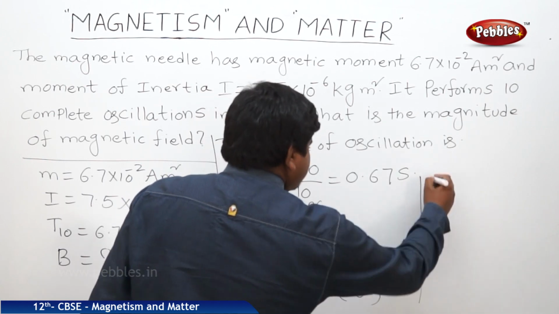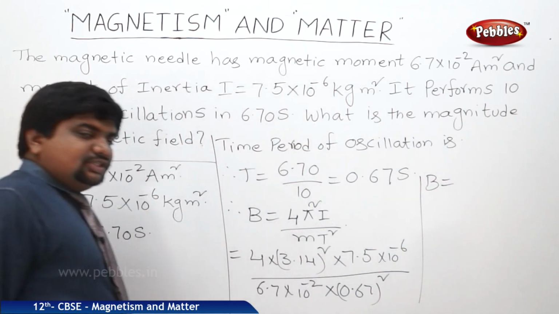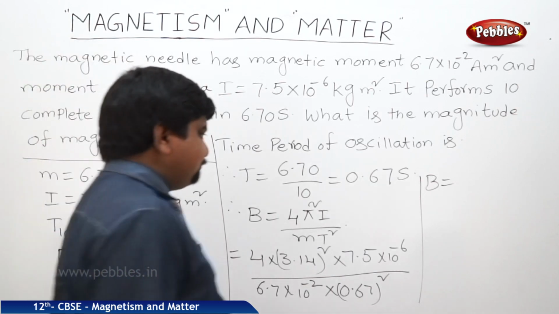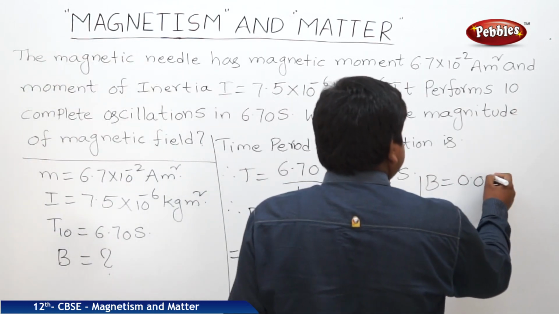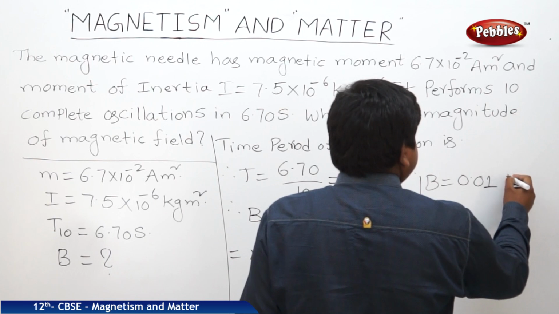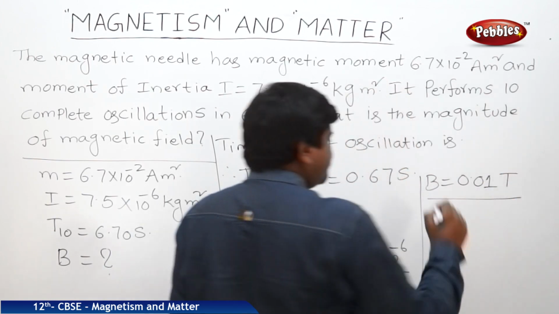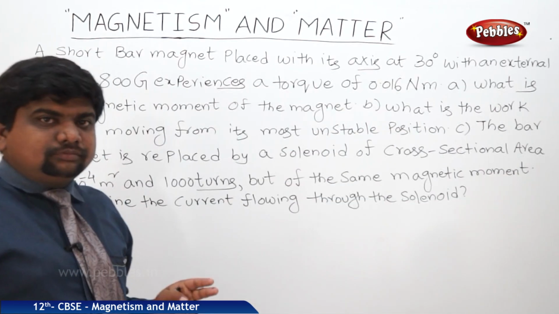So if we calculate the magnetic field, we will get 0.01 Tesla. The symbol of the Tesla is capital T.